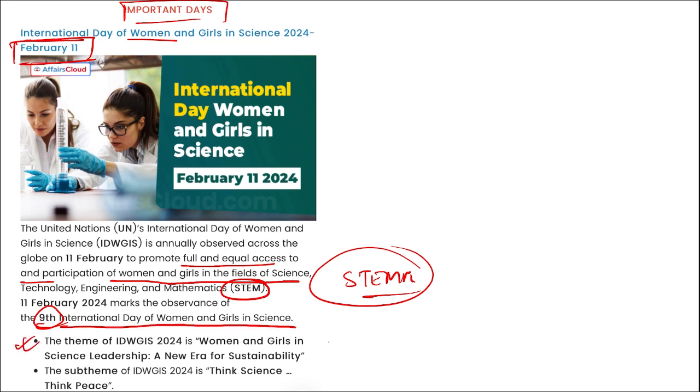Here you can see the theme, important, take a note. The theme is Women and Girls in Science Leadership, a new era of sustainability, and the sub theme for this is Think Science, Think Peace.